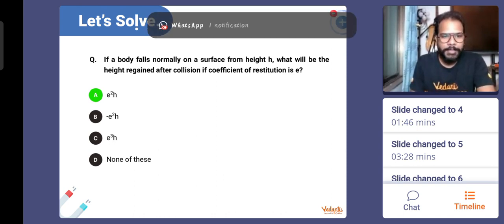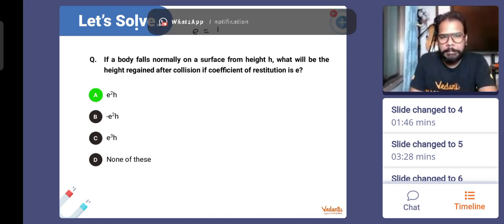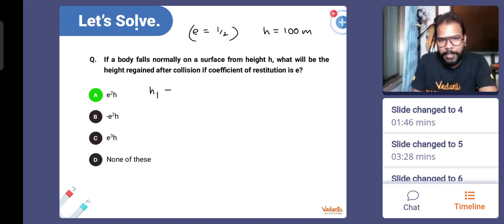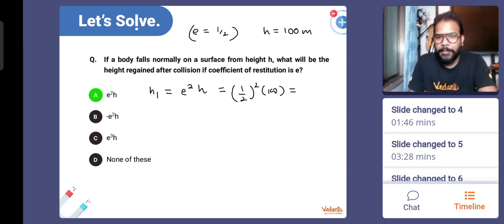Now, let's for a moment talk about a situation where the value of e is equal to half, and the initial value of h is, say, 100 meters. So h1, when the body falls and after the first collision rises, will be e squared h, which is (1/2) squared into 100. That comes out to be 1/4 into 100, or 100/4, which is 25 meters. Doesn't matter. The numerical value is not important.